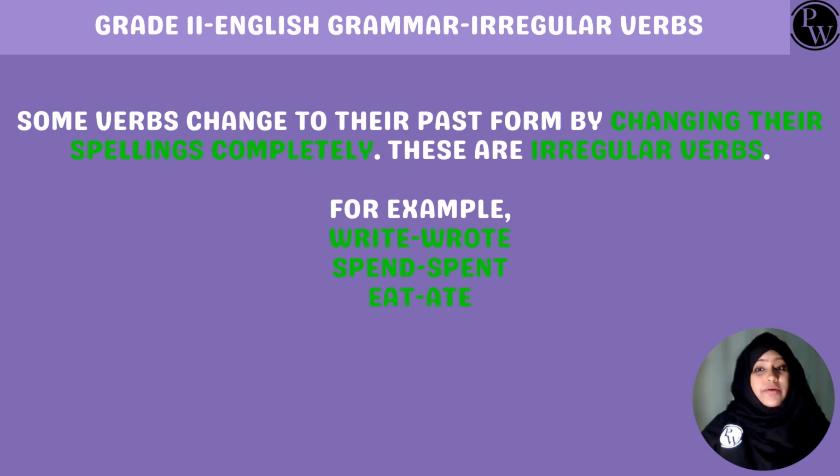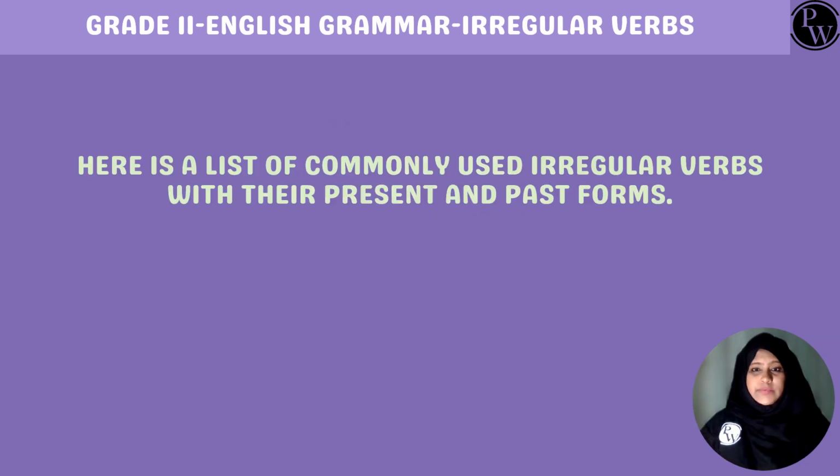These are called irregular verbs. For example, write changes to wrote, spend changes to spent, and eat changes to ate. Here's a list of some verbs that changed their form in the past. These words don't follow the regular pattern of adding ed to form their past tense.